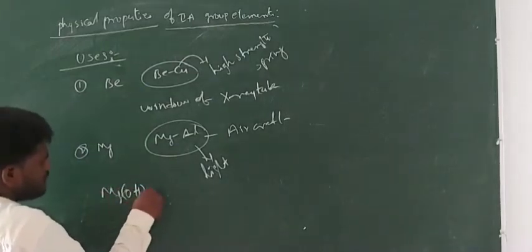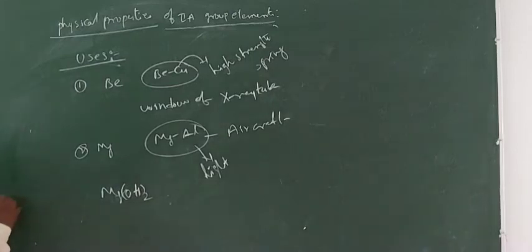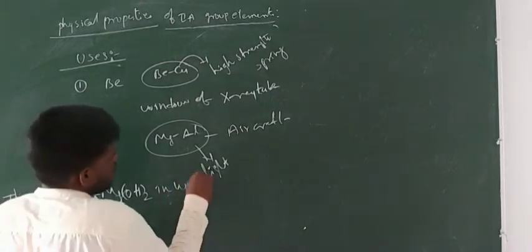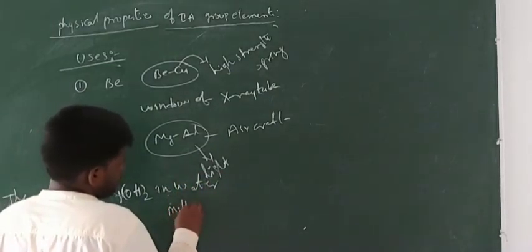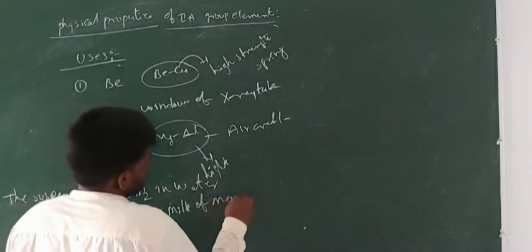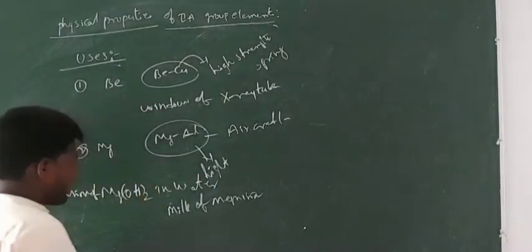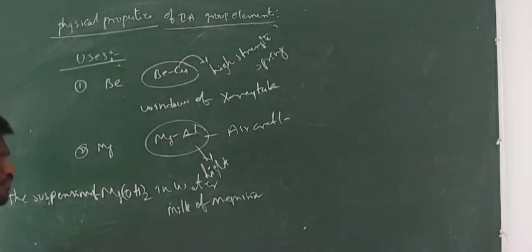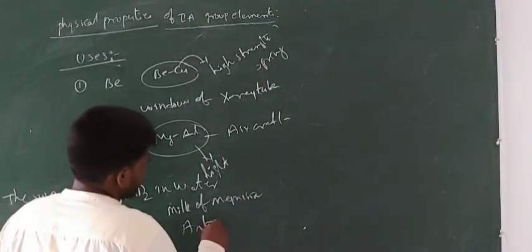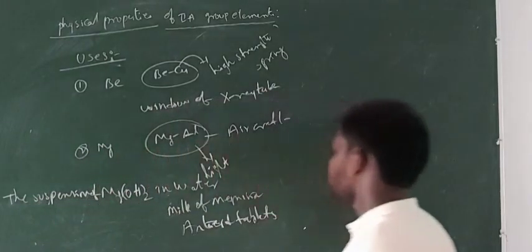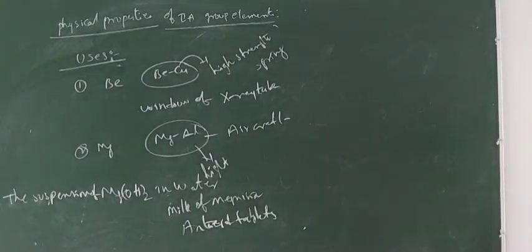The suspension of magnesium hydroxide in water is known as milk of magnesia, which is used as an antacid, in the making of antacid tablets.